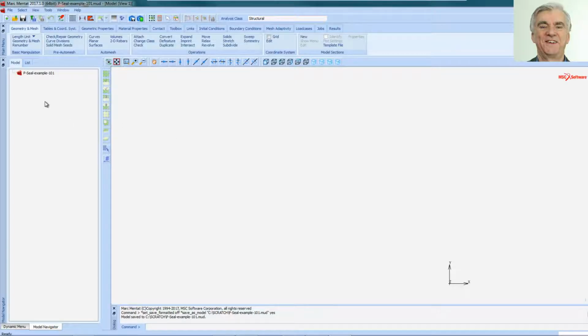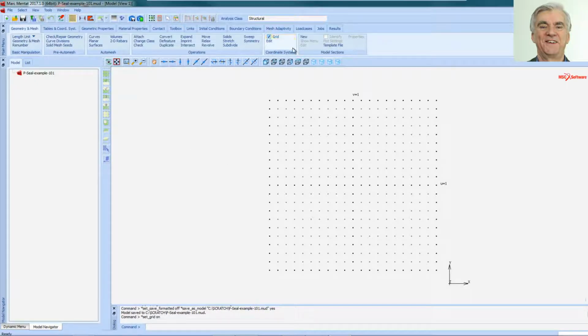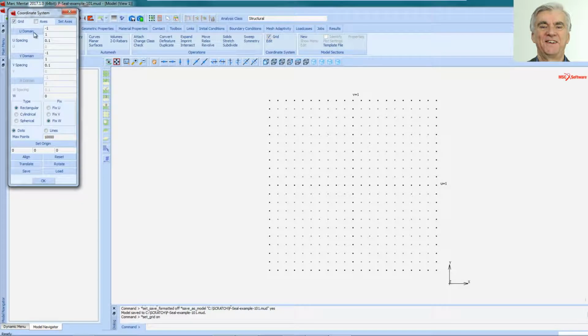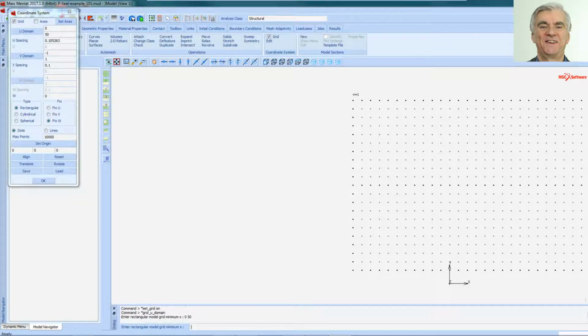We start in Mentat in the Geometry and Mesh tab. Firstly, I'm going to click on the grid. I'm going to change the dimensions of the default grid with Edit. U domain, I type in at the bottom 0 space 50, that's because I'm working in millimeters. And V domain, same again, 0 space 50.